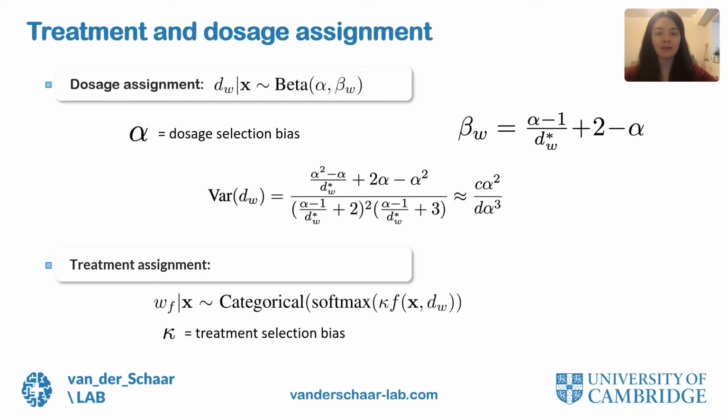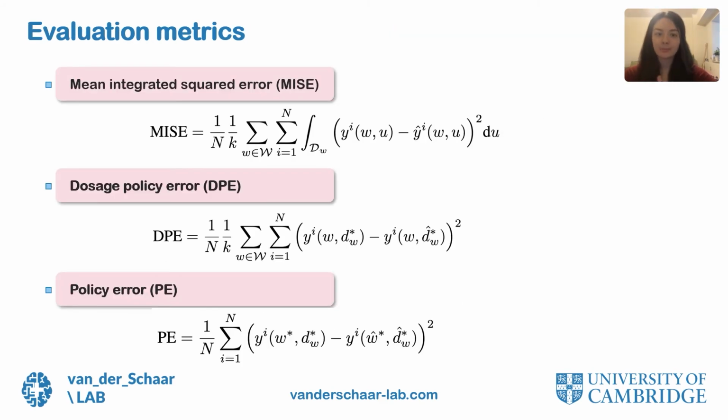We also know that for alpha set to 1, beta is also 1, and we thus obtain the uniform distribution corresponding to dosages being sampled independently of the patient features, thus resulting in no selection bias for the dosage. Given a selected dosage for each treatment, we then assign a treatment according to the categorical distribution described here, where increasing kappa increases the treatment selection bias, and kappa set to 0 leads to random treatment assignments. The factual intervention is given by WFDF, for which we simulate the factual outcome. Now for evaluation metrics, we use a mean integrated squared error, the dosage policy error, and the policy error.